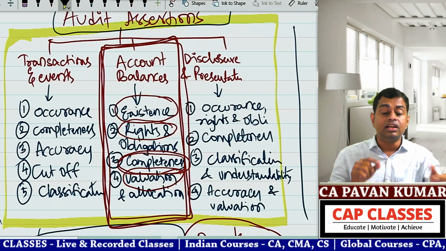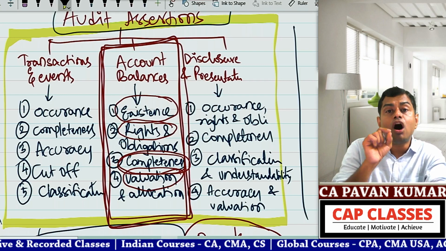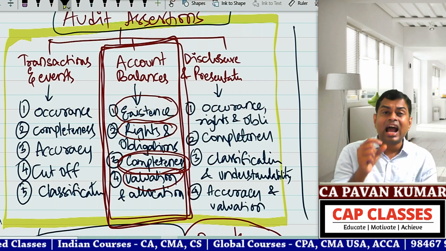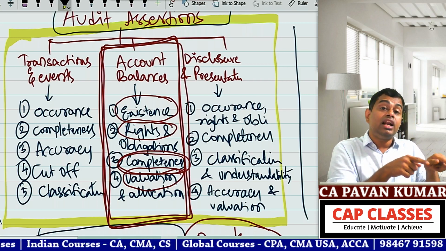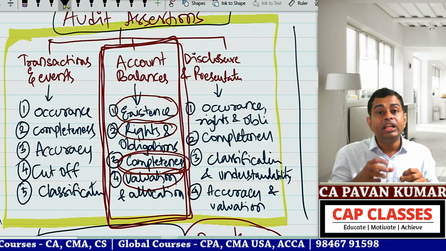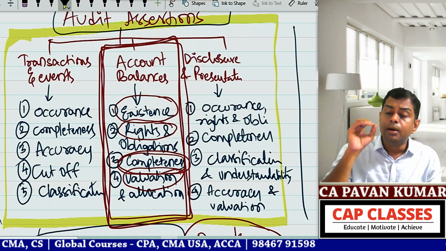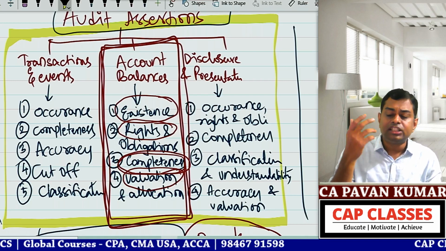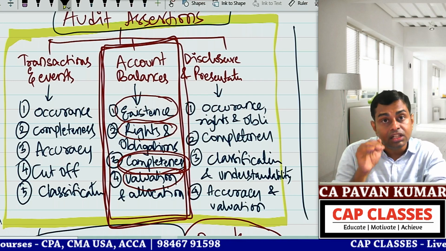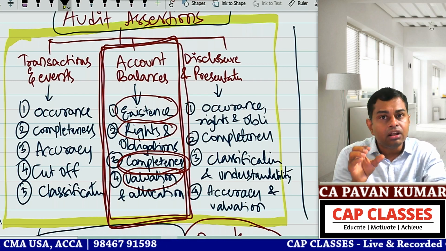Then 3, accuracy. The auditor has to, on a random sampling basis, verify Form 16A and pay slips of some of the employees, to see whether the calculation of basic salary is as per the letter of appointment. Increment letters will be there, increments will be there, and calculation of HRA, city compensatory allowance, pension, ESI, PF, whether any other allowances, whether any deductions, whether any tax to be deducted, whether all these things are accurately calculated or not, the auditor has to